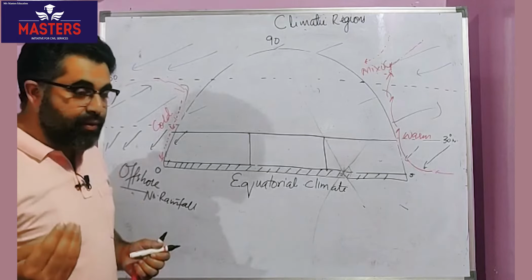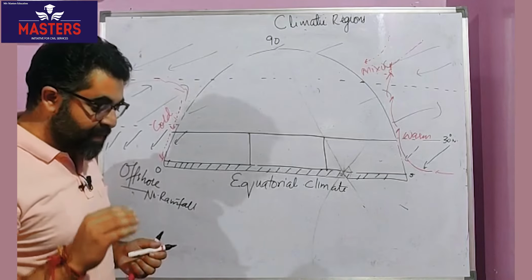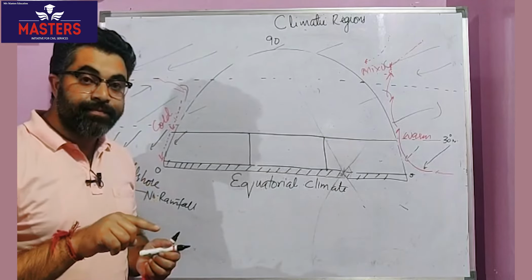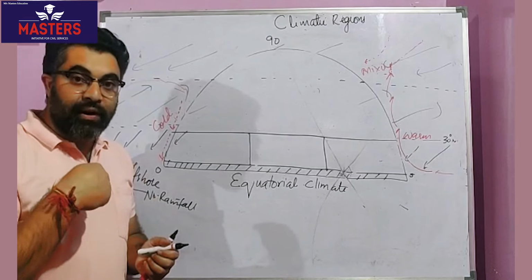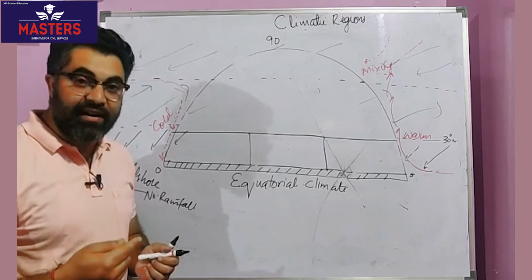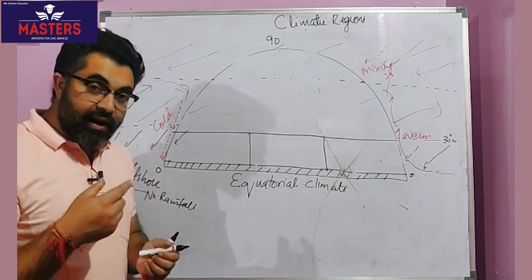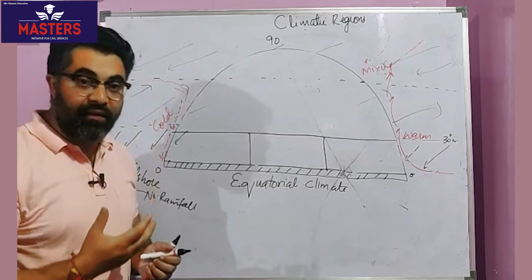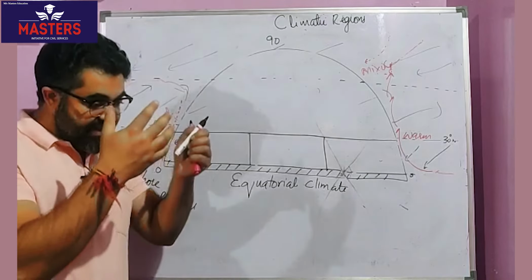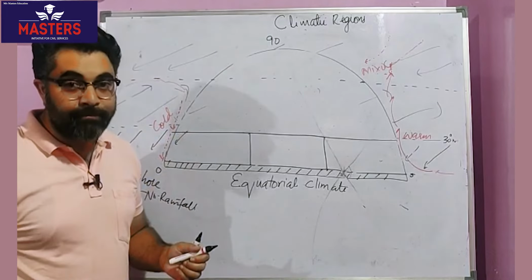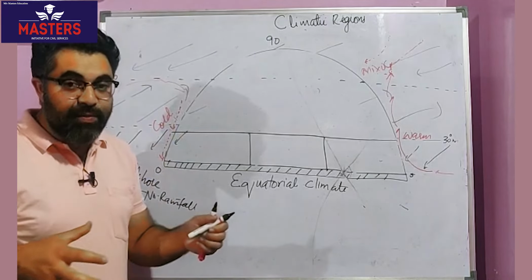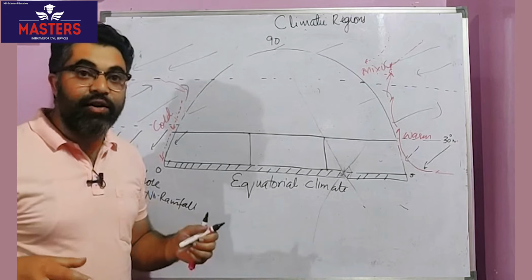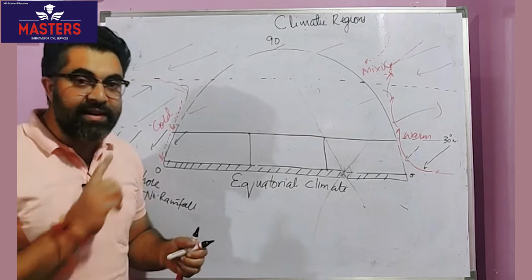But just to make you understand this in brief terms, for rainfall to occur, the temperature of the air mass must decrease. Clear? Only then the relative humidity can increase and condensation can take place. And for an air mass to decrease in temperature, become cooler, it must rise up, because the higher we go, the cooler we feel. But in this case, the air mass is subsiding, it is not going to get cooler. And therefore, there will be thermal expansion, and rather a decrease in relative humidity and dryness.